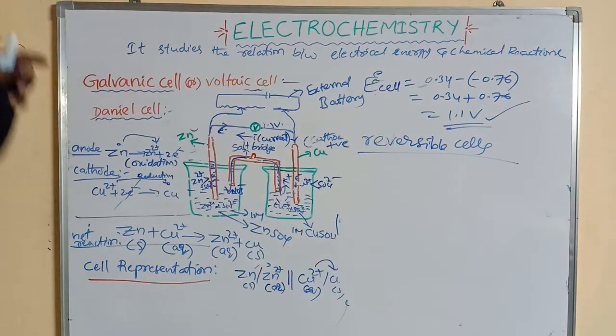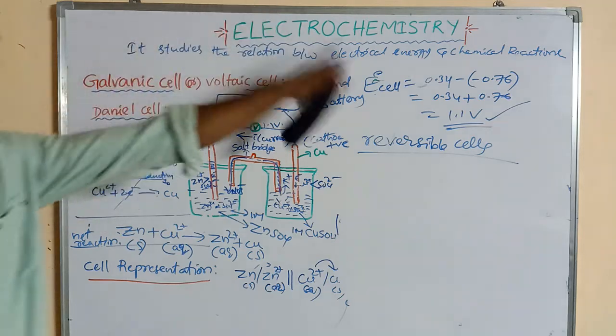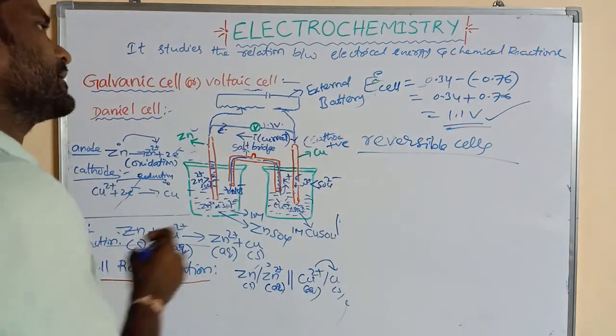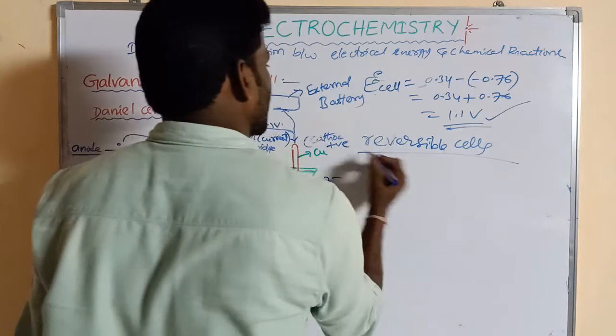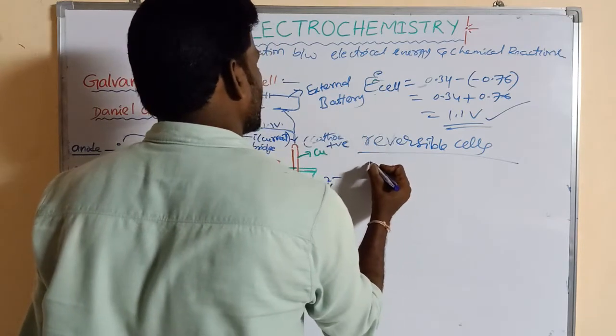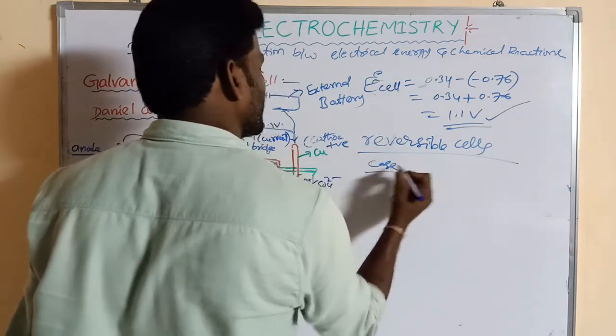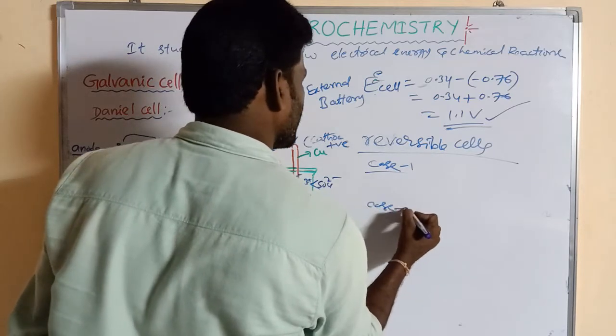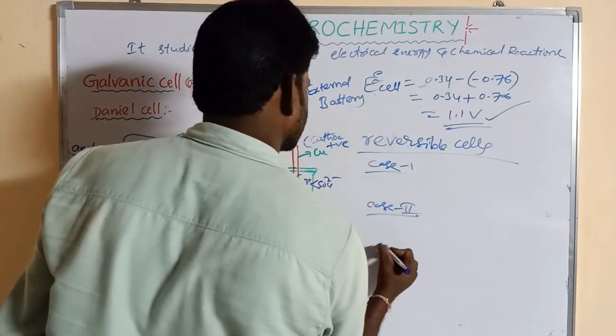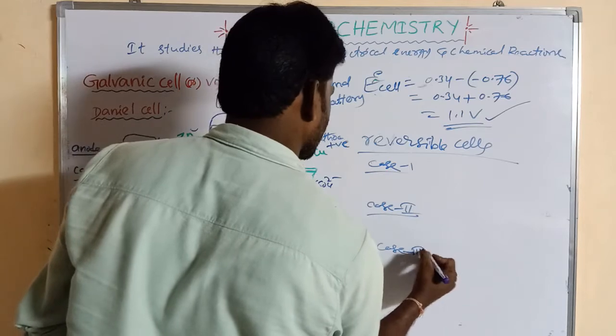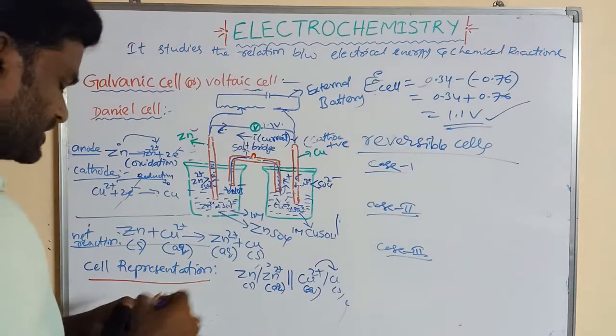When the Daniell cell is connected with the external battery, three cases arise: case 1, case 2, case 3. Okay, the first case, listen to me.